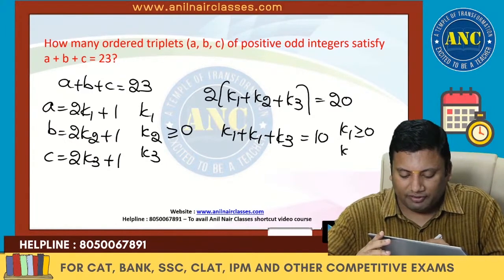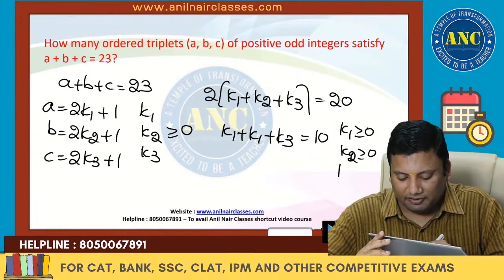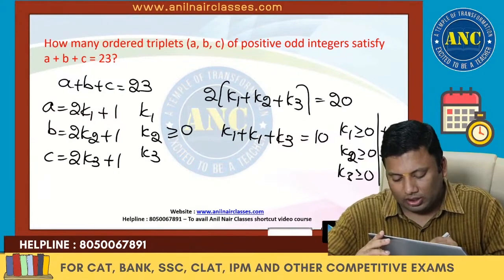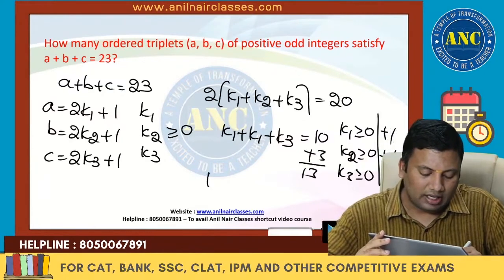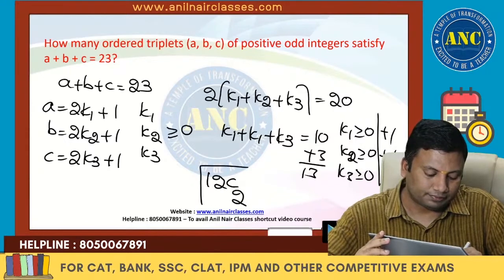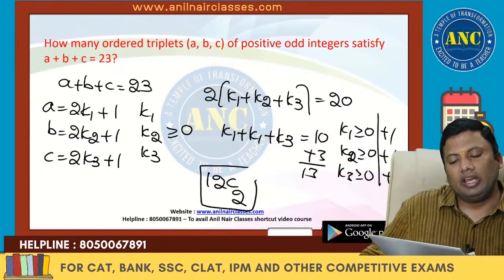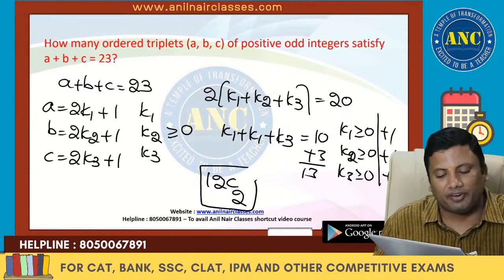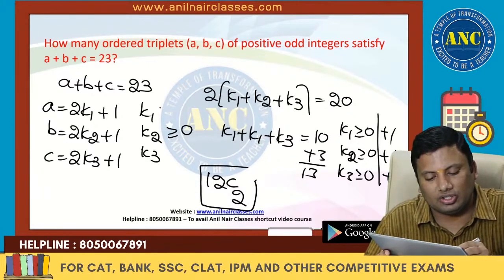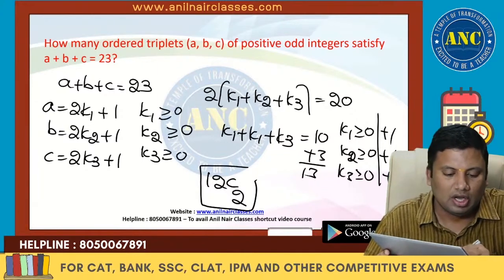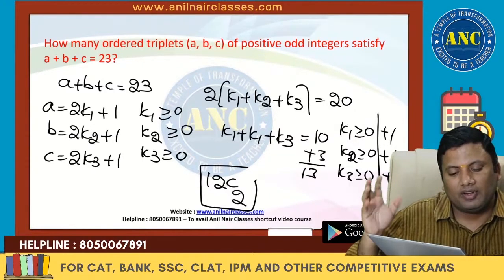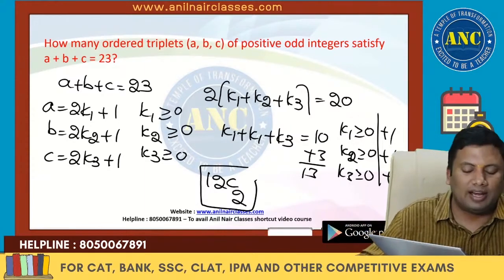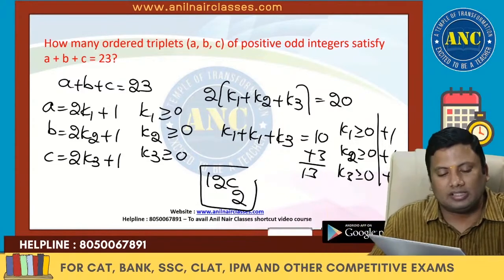These all start from 0. If it is starting from 0, what should we do? We should add 1. So 10 plus 3 is 13. 13 means again 12C2. Even when the variables are starting from 1 or starting from 0, the answer will not change. So you don't need to worry whether it is starting from 0, just add 1. If it is starting from any other value, make it into 1 and optimize the equation.